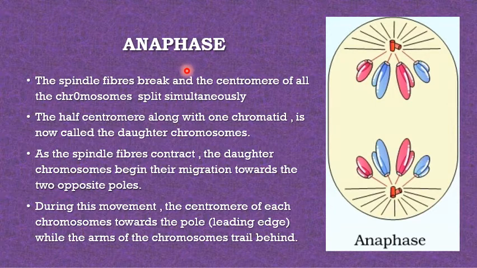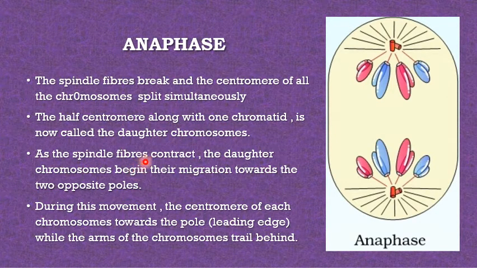In this phase you can see the spindle fibers start breaking, and the centromeres of all the chromosomes split simultaneously and move towards the opposite poles, forming the daughter nuclei. Half of the centromere along with one chromatid is now called the daughter chromosome.